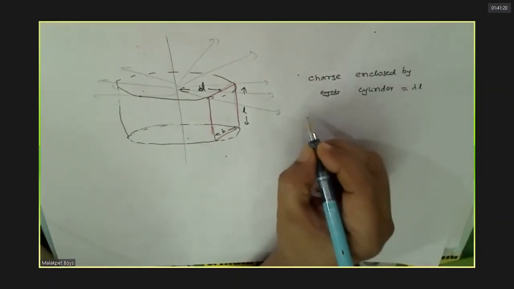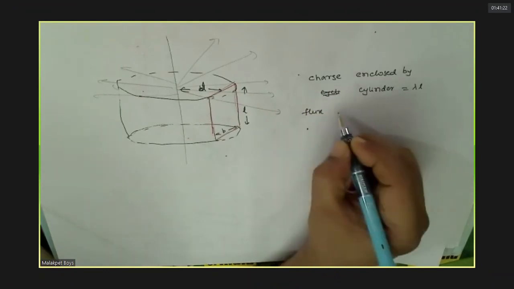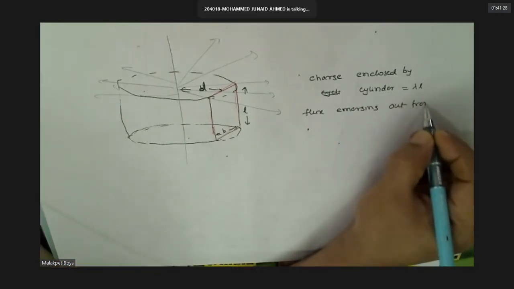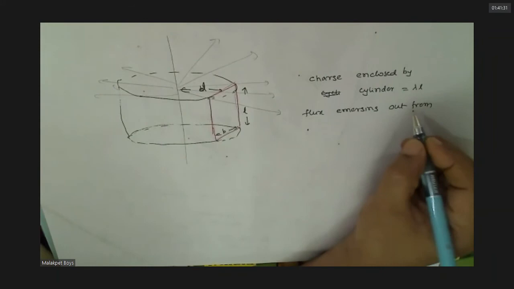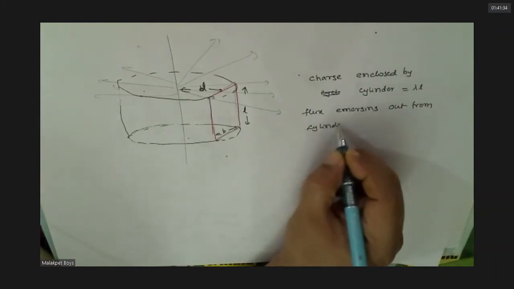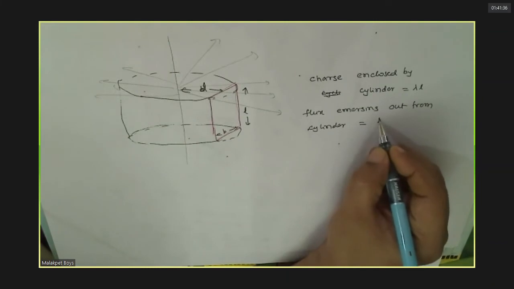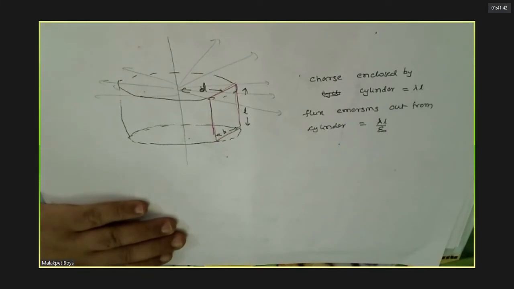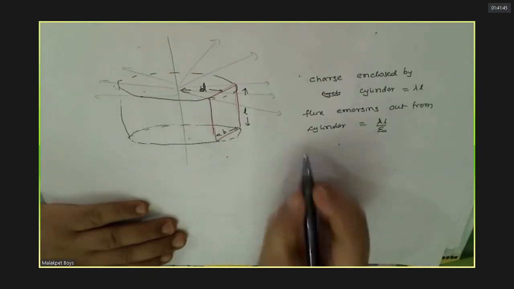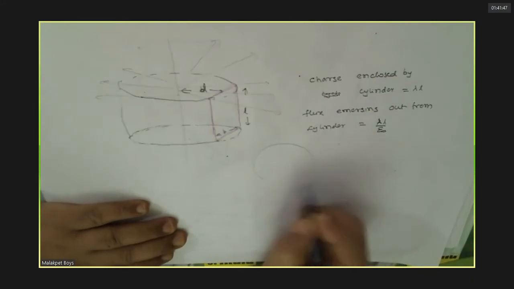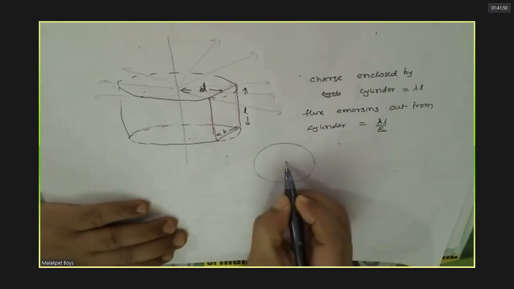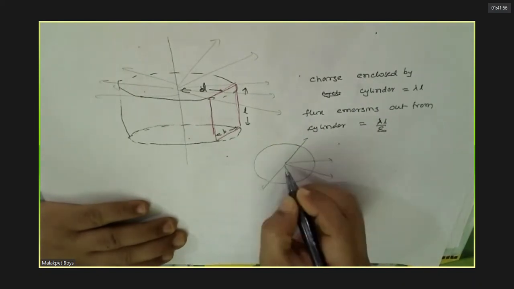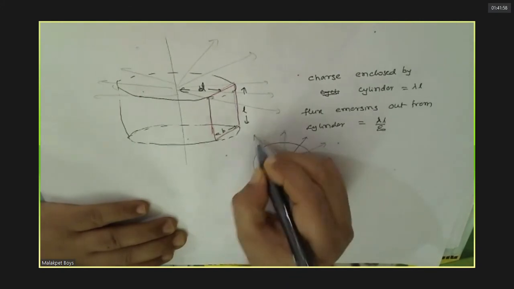So the flux will be lambda L by epsilon, the charge enclosed. Agreed. So what I am saying is that this is the wire now. See, follow carefully. This is the top view. If you look at it, this is a wire. Now from this wire, fluxes, lines of force are going throughout in all directions.